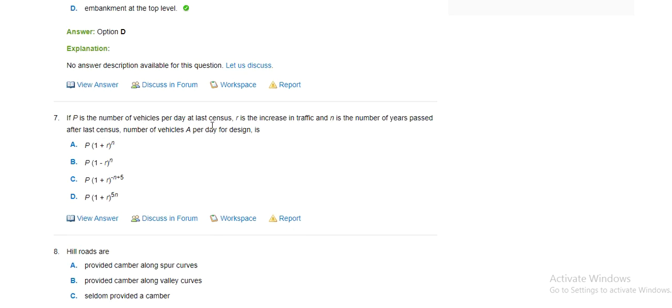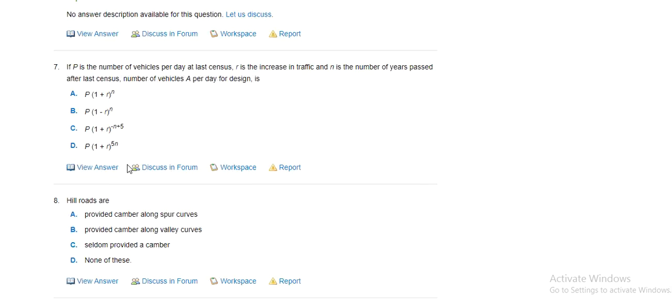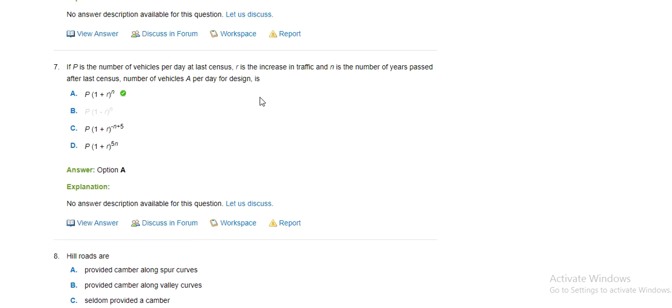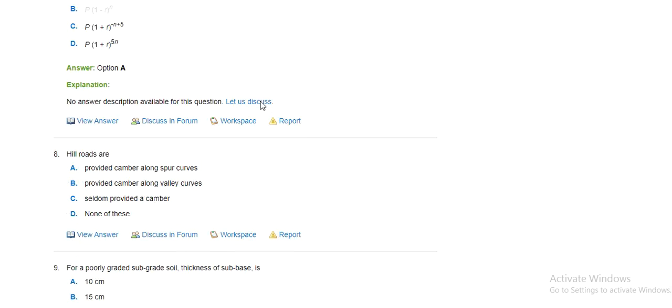If P is the number of vehicles per day at the last census, R is the increase in traffic, and N is the number of years passed after the last census, the number of vehicles per day for design is P1 plus R to the power N, P1 minus R to the power N, P1 plus R to the power minus N, or P1 plus R to the power 5 to the power N. Our correct answer is the simple formula P into (1 plus R) to the power N.